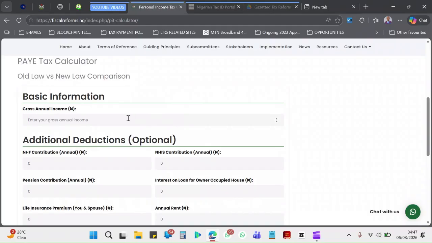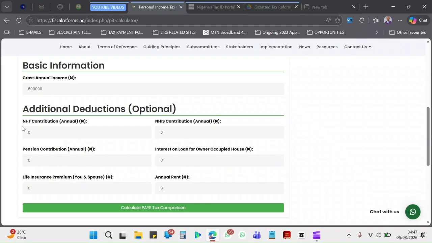So let's say I'm earning 600,000 naira yearly. That's the gross annual income. And that translates to 50,000 naira monthly. So now, do I have NHF, National Housing Fund contribution? Possibly for someone in that salary bracket, it's practically not possible. For NHF contribution and National Health Insurance Scheme, mostly they are not usually on that.